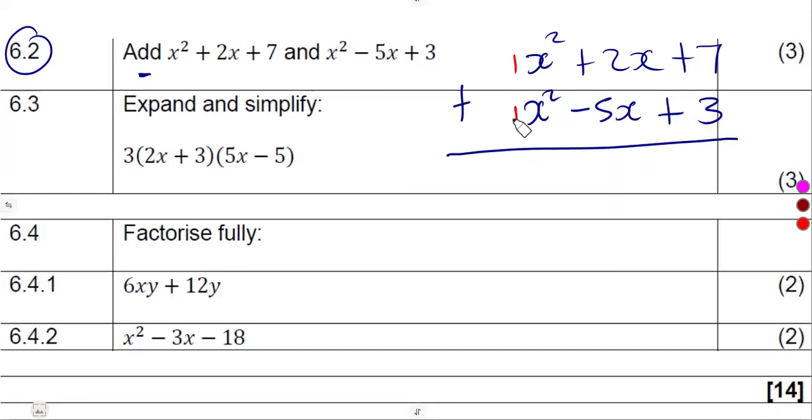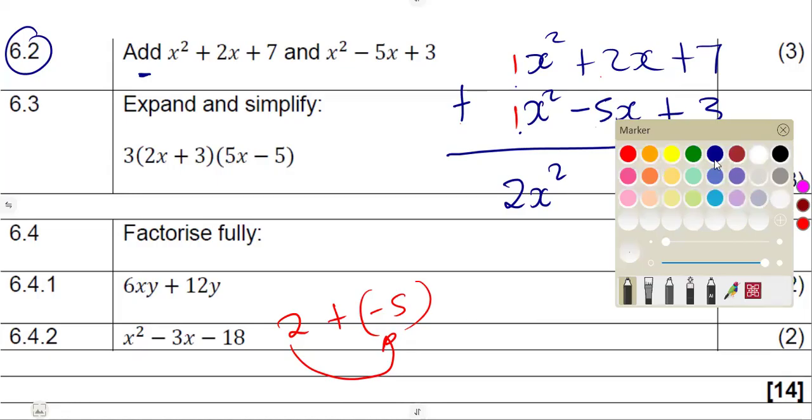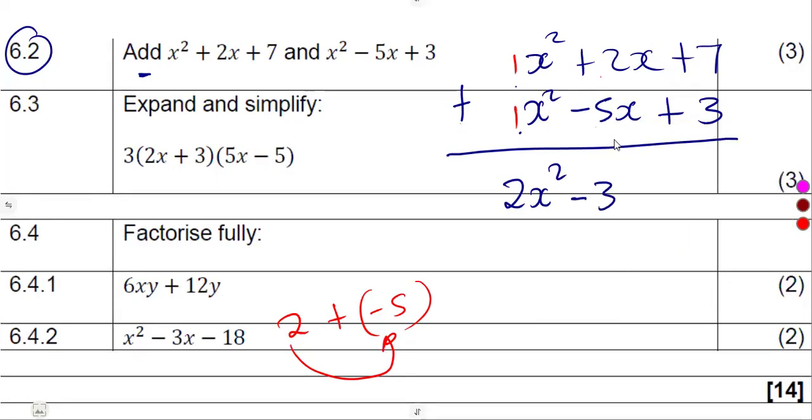So if we add 1 plus 1, that's 2x squared. The part of x on its own: this is 2 plus minus 5. It simply means 2 minus 5, which is minus 3. So that is minus 3x. 7 plus 3 is 10. So this is what you're going to have at the end. All right. 6.3.